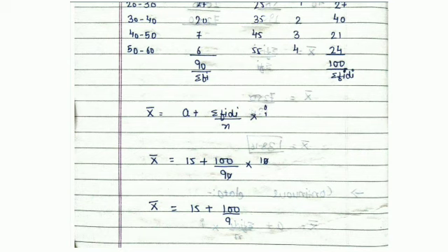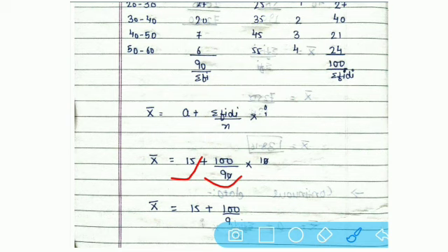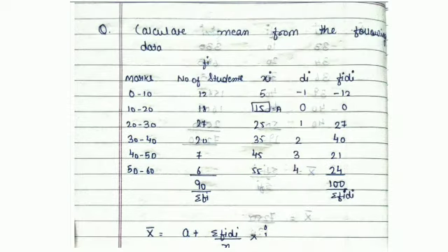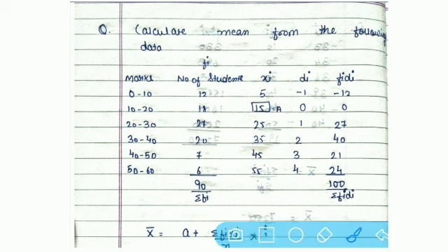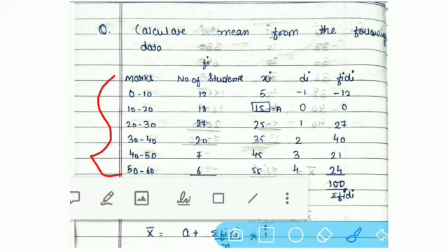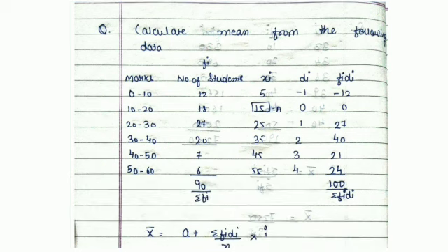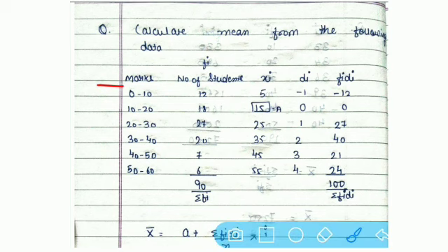Now we have to find I. I, that is what? Class difference. Means here what are the classes given to us? These are our classes. This tells us the difference. Difference means what? See, you can see that 0 to 10, इसका difference कितना आया? 10. And always consider highest minus lowest value. That is 10 minus 0, so your answer will be 10.